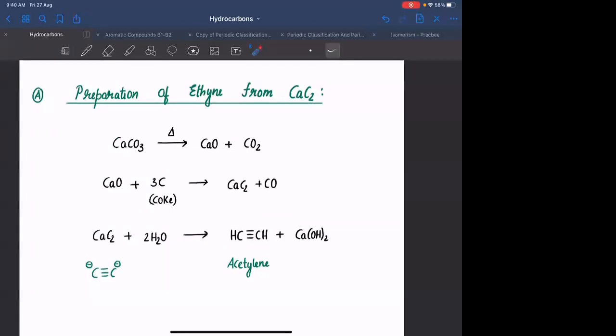If you are doing hydrolysis of calcium carbide, matlab if you are introducing CaC2 in water, you will be directly getting acetylene. How to form calcium carbide? Calcium carbide can be prepared from calcium carbonate. If you heat calcium carbonate, you will have a decomposition reaction leading to the formation of CaO and CO2. If you react CaO with carbon, it will result in the formation of calcium carbide and calcium, sorry, calcium carbide and carbon monoxide. This calcium carbide upon hydrolysis, you will get acetylene.